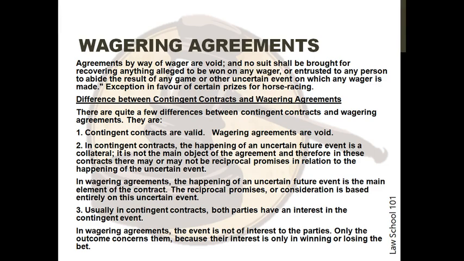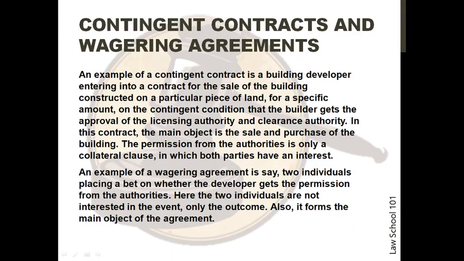For example, a contingent contract is a building developer entering into a contract for the sale of the building constructed on a particular piece of land for a specific amount on the contingent condition that the builder gets the approval of the licensing authority and the clearance authority. In this contract, the main object is the sale and purchase of the building.